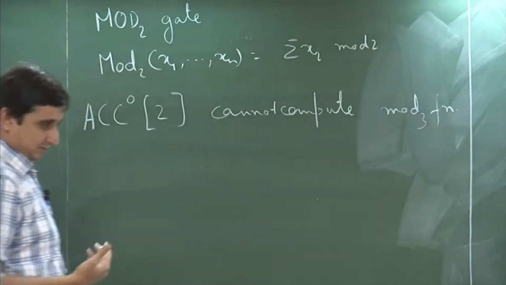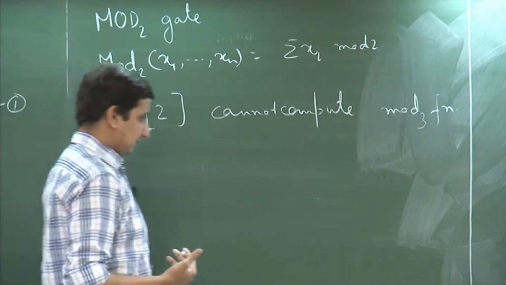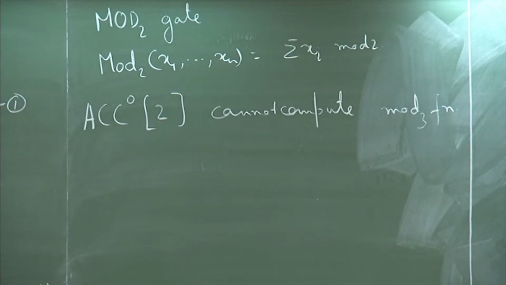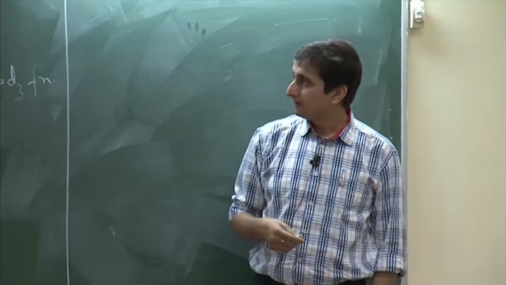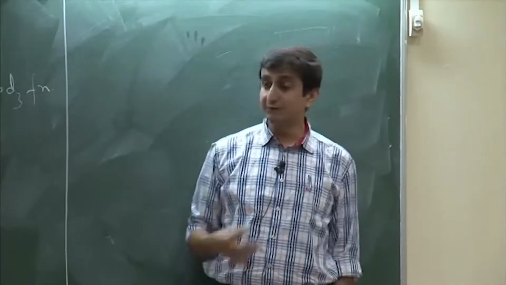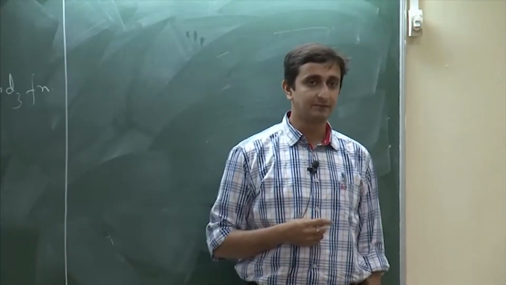Mod 3 function is that given x 1 to x n, I will output a 0 if the sum is divisible by 3, and I will output a 1 otherwise. In fact, the proof that is given in your book is actually for this particular statement.